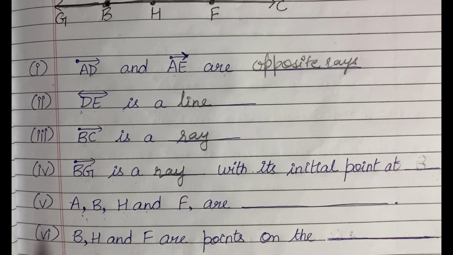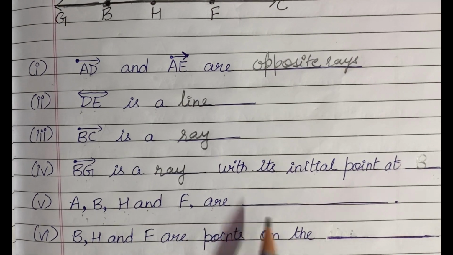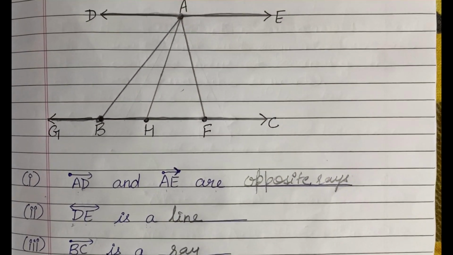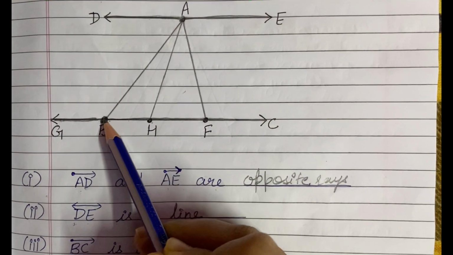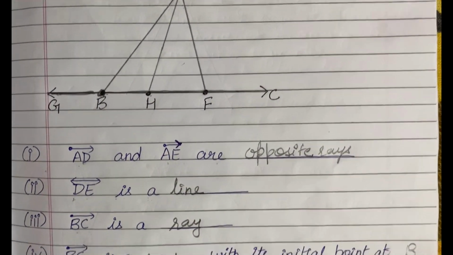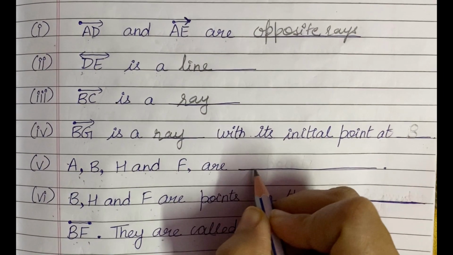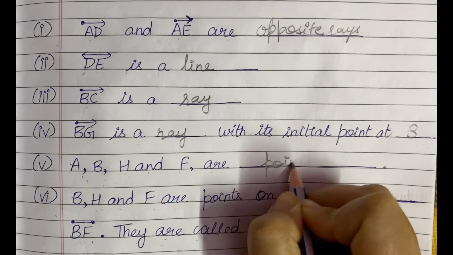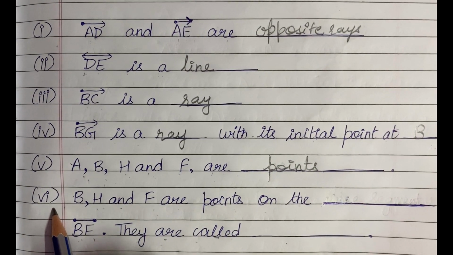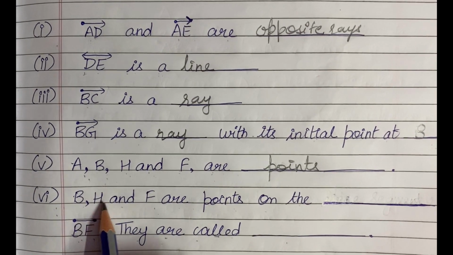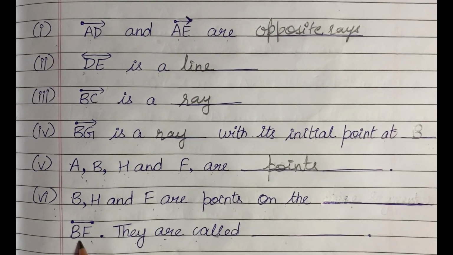Now fifth part says that A, B, H and F are. Now see the figure. What are they? A, B, H and F. They are points. So A, B, H and F are points. Hopefully it is clear to you. Now sixth part says that B, H and F are points on the dash BF.